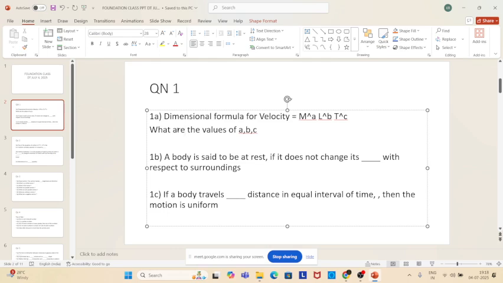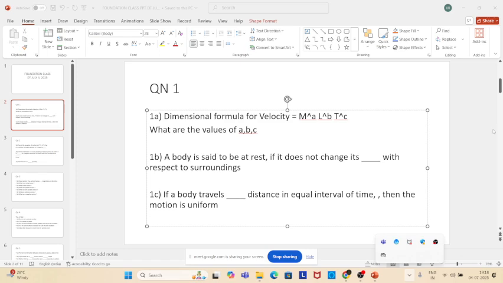Go to question 1b. A body is said to be at rest if it does not change its dash with respect to surroundings. What is that word there? Can anybody read the question? Yes, sir. A body is said to be at rest if it does not change its dash with respect to surroundings. So what is the word that comes there? Position. Position is the right answer.